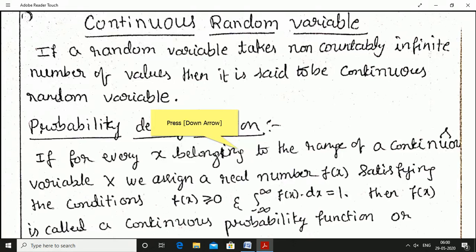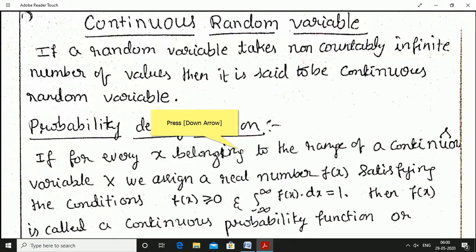If a random variable takes a non-countably infinite number of values, or simply an infinite number of values, then it is said to be a continuous random variable. If the range of the random variable is infinite, then it is said to be a continuous random variable.